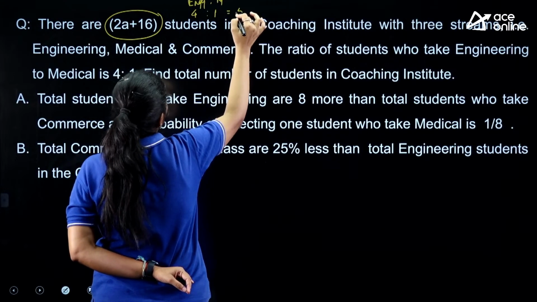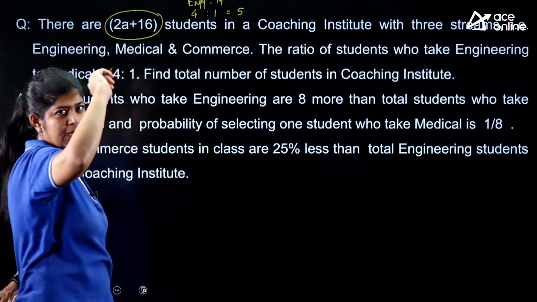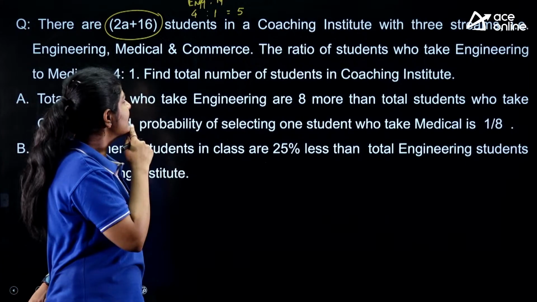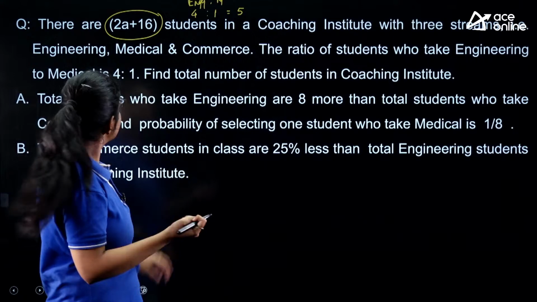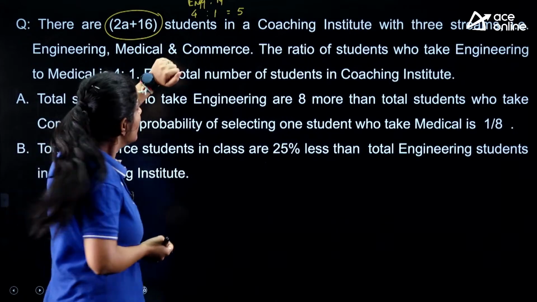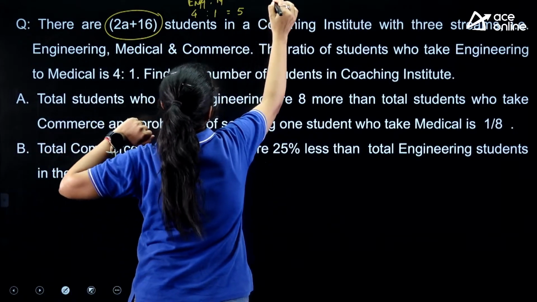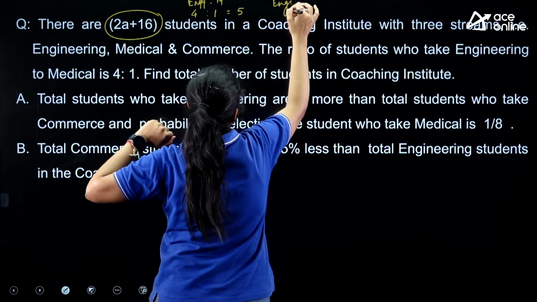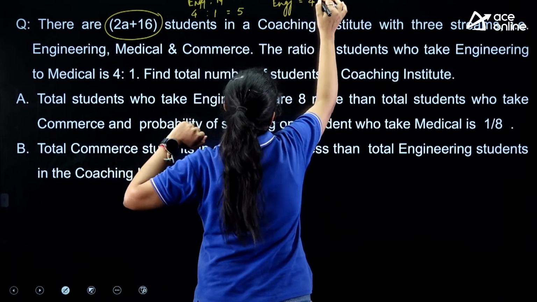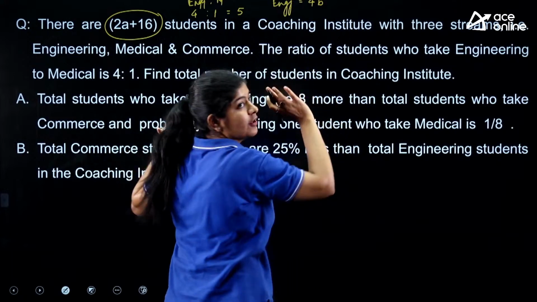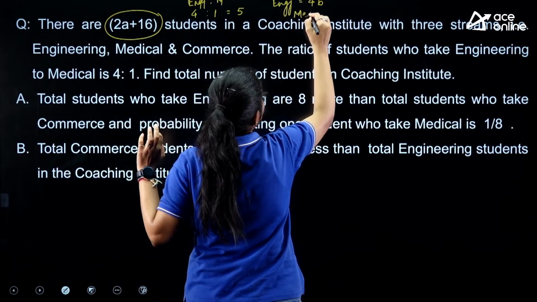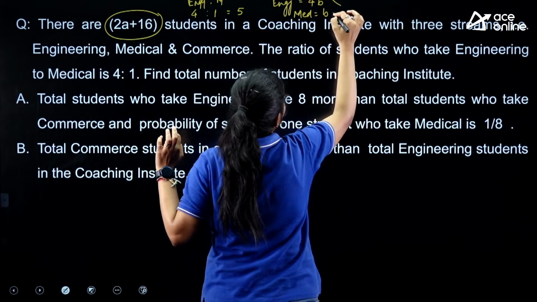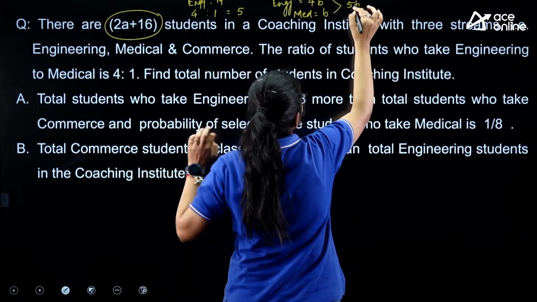That means in total we are having 5, right? Instead of putting it in a ratio, I'll convert it into values. If I am having 4B students for engineering, as A is already introduced, so I am just assuming B, then for medical I am having B students, and in total I am having 5B students.